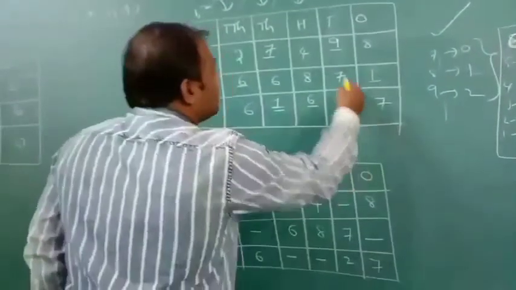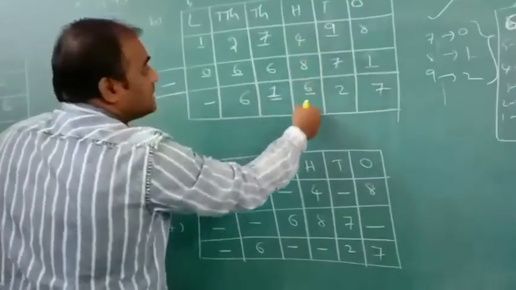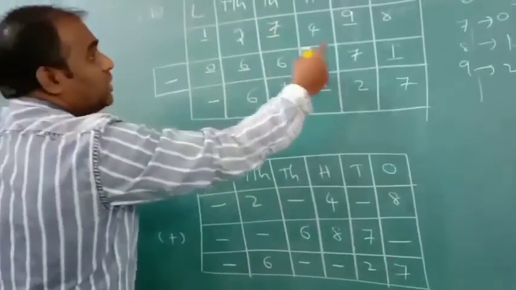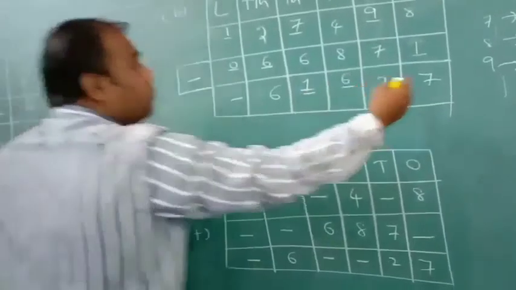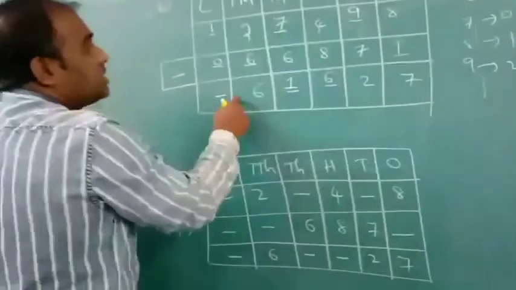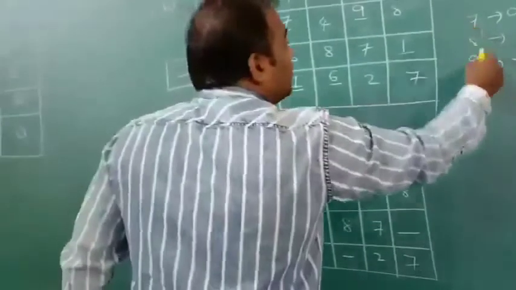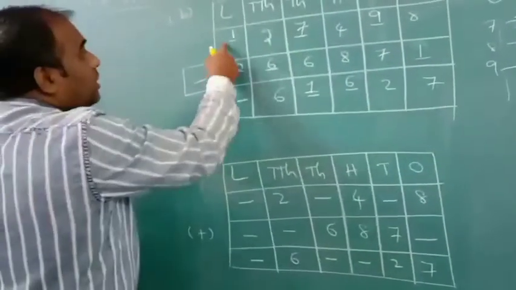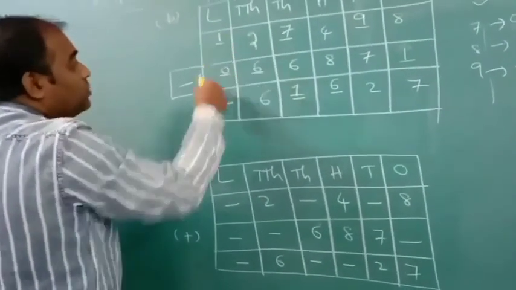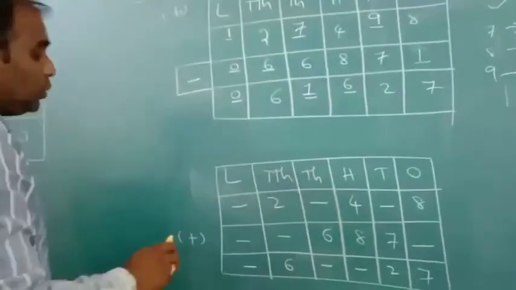8 minus 1, 7. 9 minus 7, 2. 14 minus 8, 6. Yes, 7 not take. How we will take, explained here. Below numbers taking means here 6 not take. That's why 7 not take. Least number take here. 8, 9 don't take. Next, here 1 taking means 1 give, here 0 left. 0 minus 0, 0.